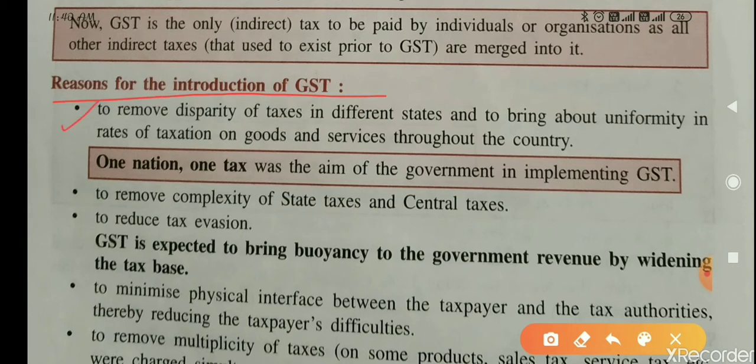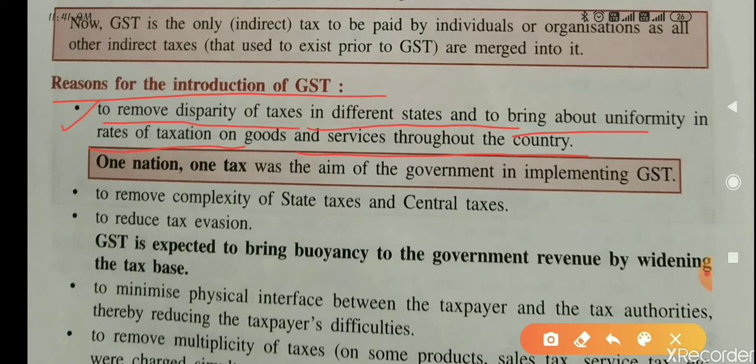First reason, to remove disparity. Disparity means different taxes in different states, to bring uniformity in rates of taxation on goods and services throughout the country. According to different states, different tax rates were there.